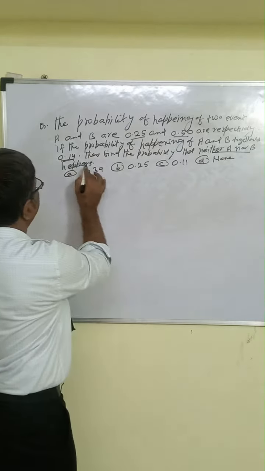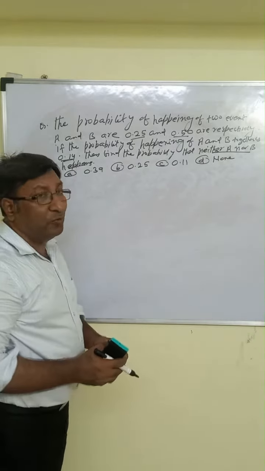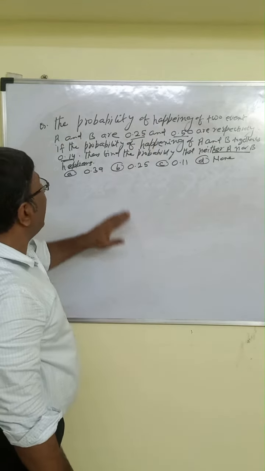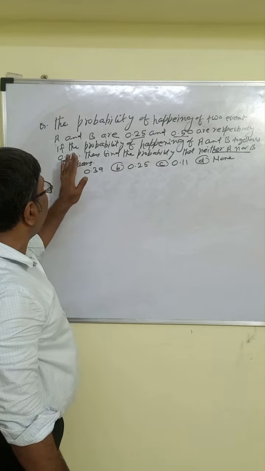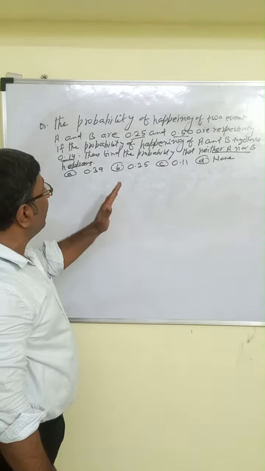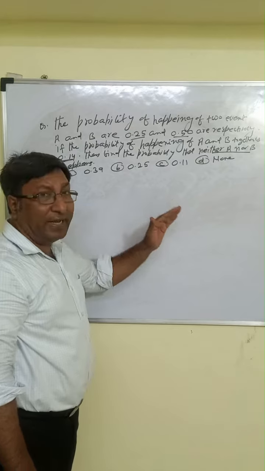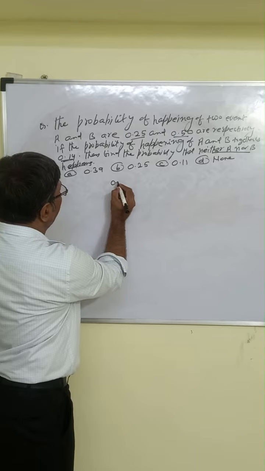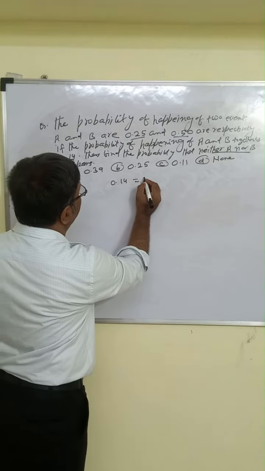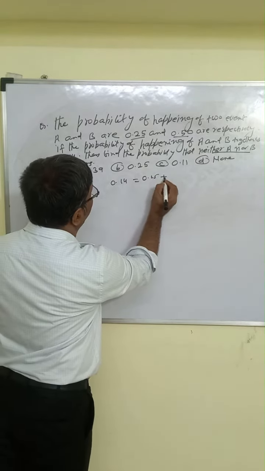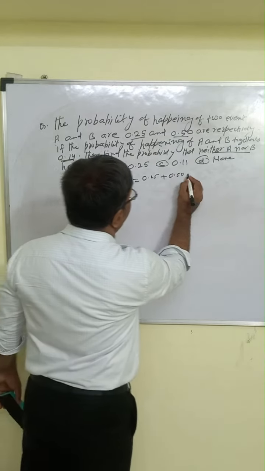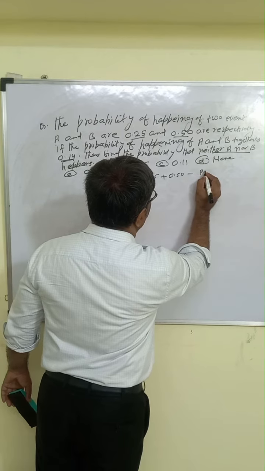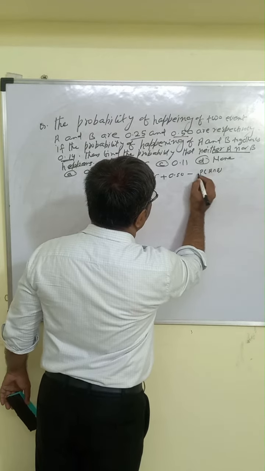nor B happens. So for this type of question, you know, probability of A is given, probability of B is given, and together means probability of A union B is given. And we have to find the probability of neither A nor B. So the simple technique is: probability of A union B is given, probability of A given, probability of B given, and minus probability of what? That is minus probability of A intersection B, right?